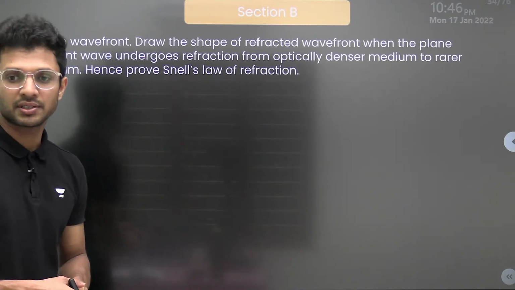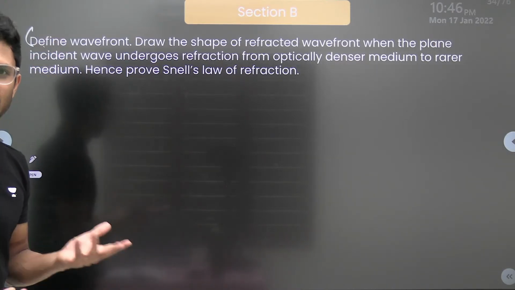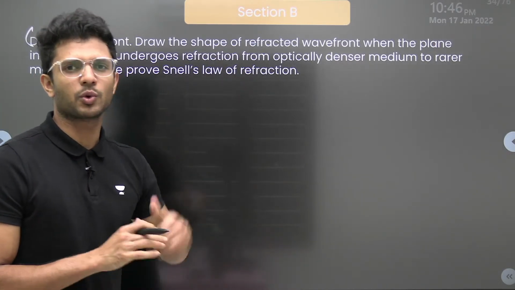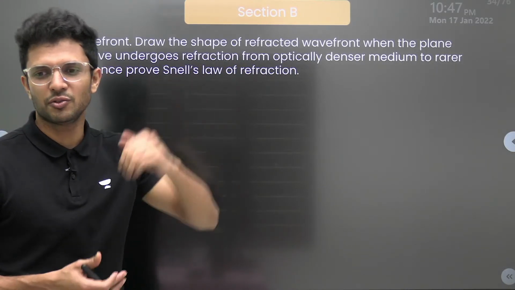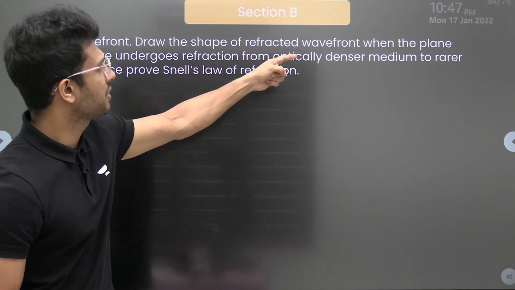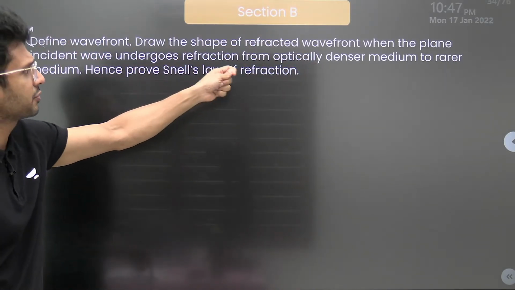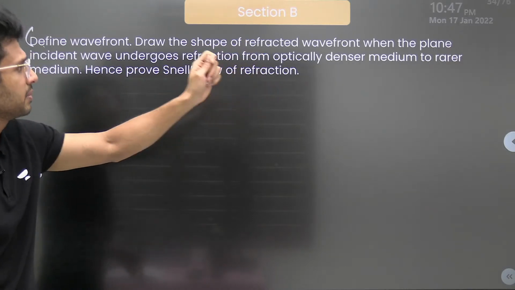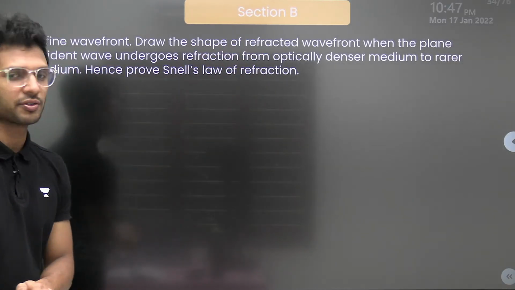section B. Another question. Define wavefront. We have done all this, haven't we? But okay, we have completed the wave optics chapter. What is a wavefront? It is a locus of all points which are vibrating in the same phase. Now draw the shape of a refracted wavefront when the plane incident wave undergoes refraction from an optically denser medium to a rarer medium, and hence prove Snell's law of refraction.